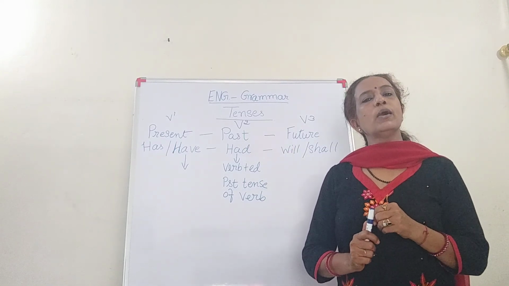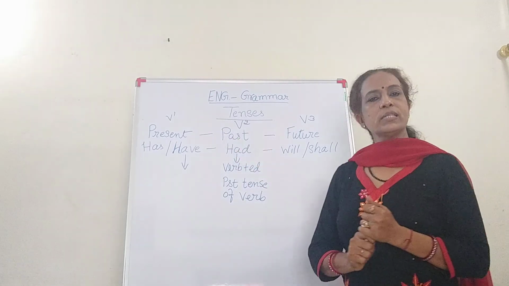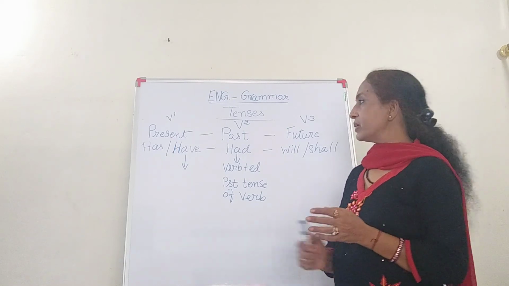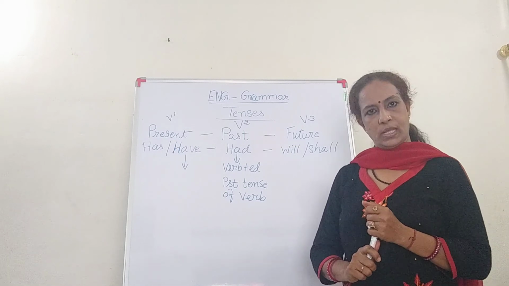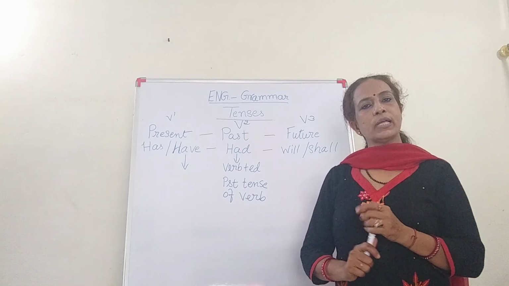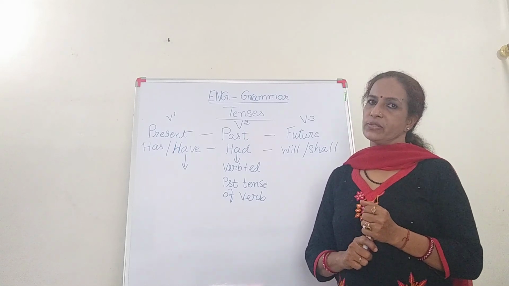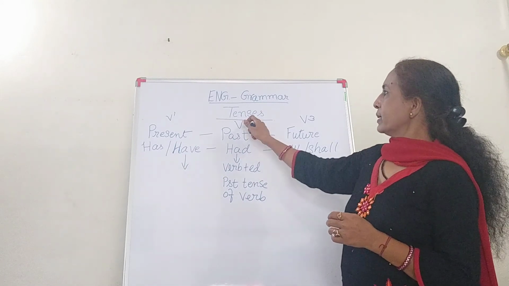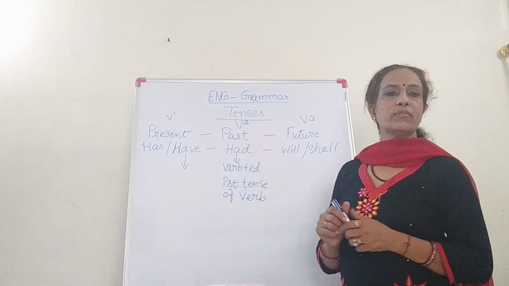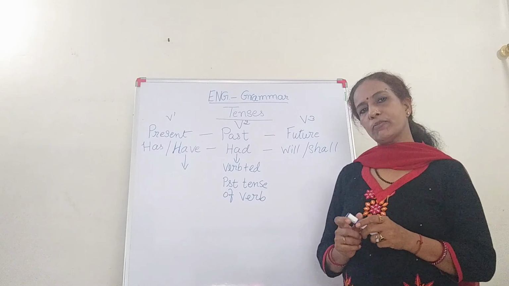For example, work. Is and was are used for continuous tense, that is present continuous and past continuous, and are and were are used for plural, present continuous and past continuous. So tenses are centered around verbs. Now, who does the work? Noun, of course, or the subject, in other words, I would say.